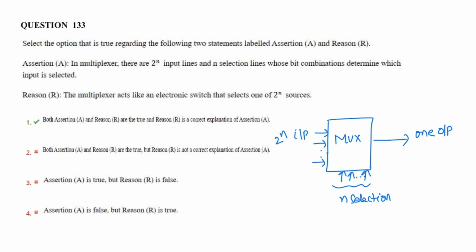So multiplexer is also called many to one switch, parallel to serial converter, data routing switch or analog selector switch. Both assertion and reason are correct, and the reason is a correct explanation for the assertion. So the correct option is A.